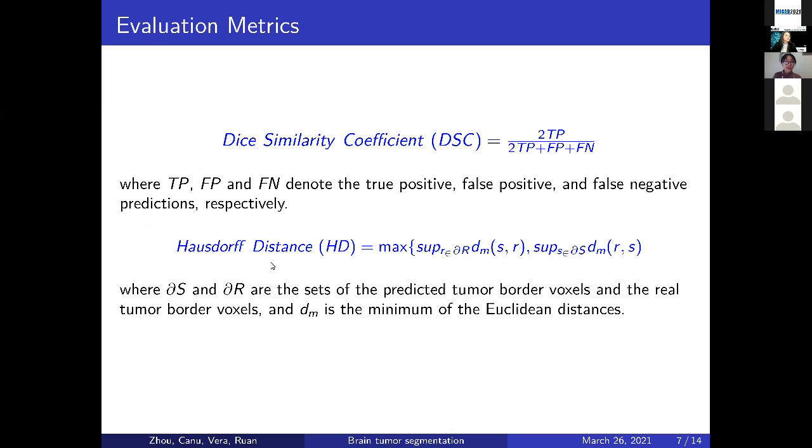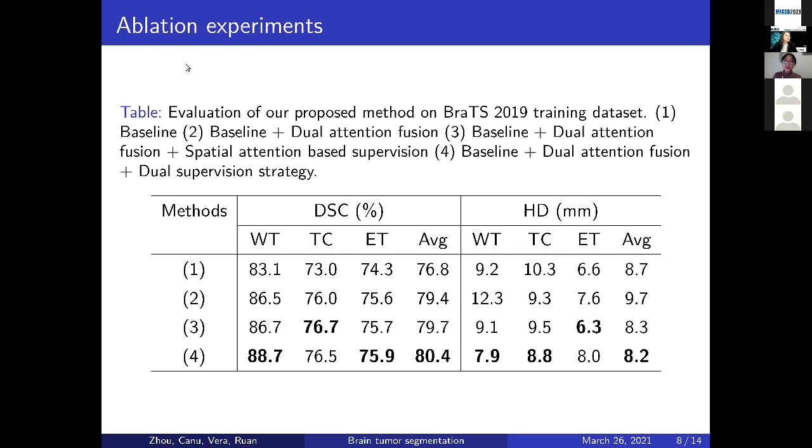Now let's check the experimental results. We first did the ablation experiments to demonstrate the effectiveness of our proposed components, including the dual attention fusion block and the dual supervision strategy. Here, the baseline denotes our proposed method without the dual attention fusion block and without the dual supervision strategy.